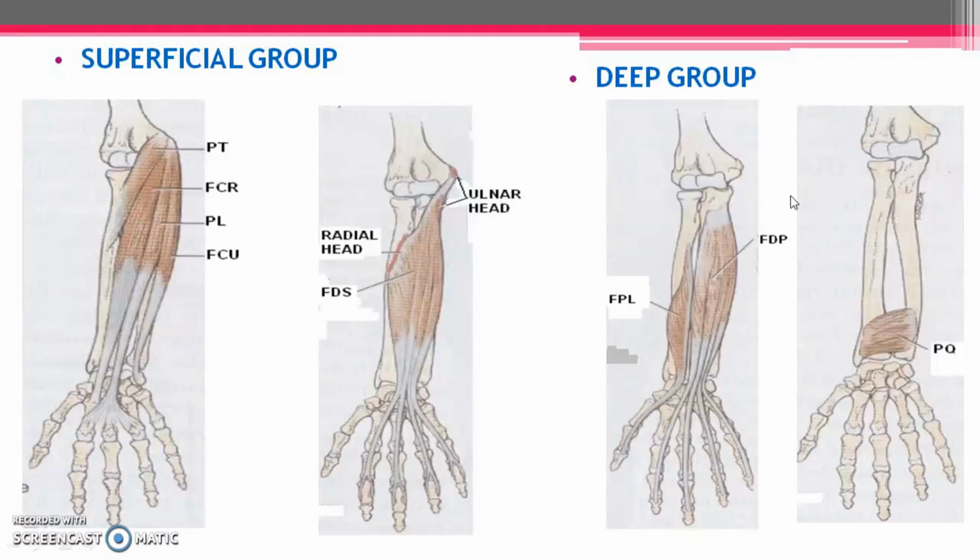So here you can make out a summary. Superficial group: the first four muscles you are seeing here are pronator teres, flexor carpi radialis, palmaris longus, flexor carpi ulnaris. Then we have the intermediate muscle, that is flexor digitorum superficialis. Once we remove all these five muscles, you will approach the deeper group of muscles. Laterally we have flexor pollicis longus, then flexor digitorum profundus in the medial aspect. If we remove these two also, in the lower aspect, that is in the anterior surface, lowermost part, we will be having another muscle called pronator quadratus.